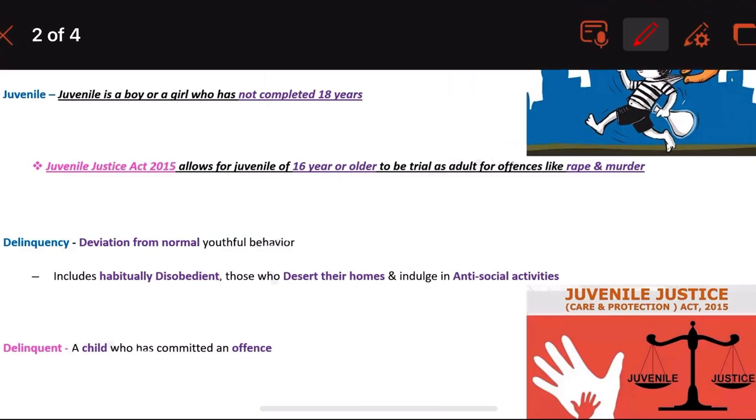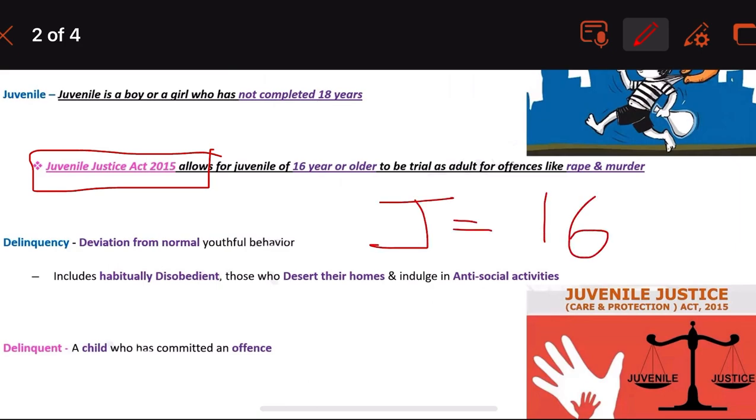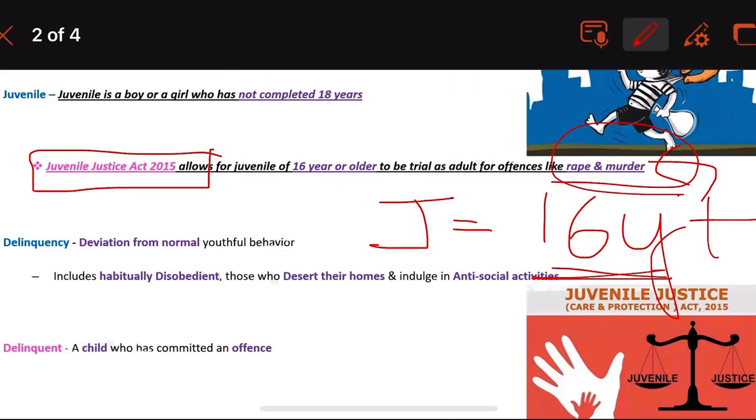So we saw that in the Juvenile Justice Act of 2015, if the juvenile is 16 years and above and has committed offenses like rape and murder, the trial has to be conducted like that of an adult.